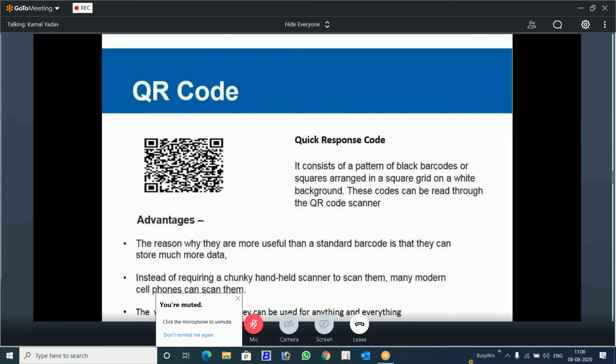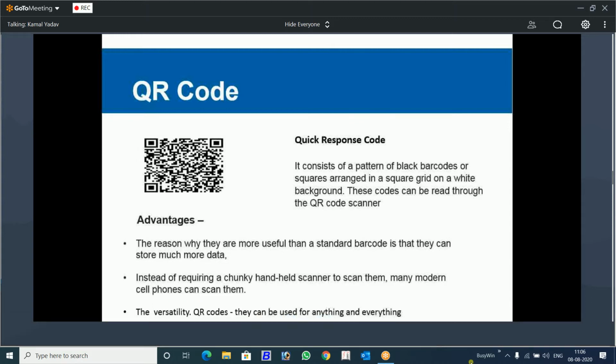So now when we talk about the advantages of QR code, you know that barcode is already available, but you can say it's an advanced form of barcode. You know that in mobile there were 2G, 3G, 4G. Now we are talking about 5G. New technologies are coming. So when you compare it with barcode, it has an advantage. It can store much more data in less space. This is one big advantage of QR code.